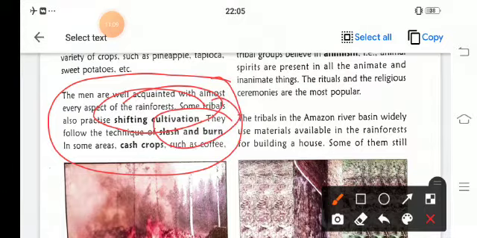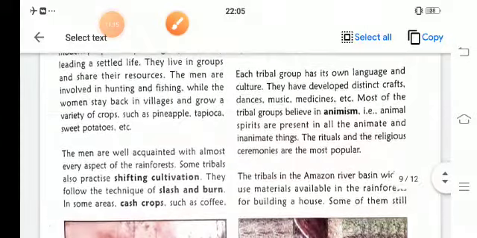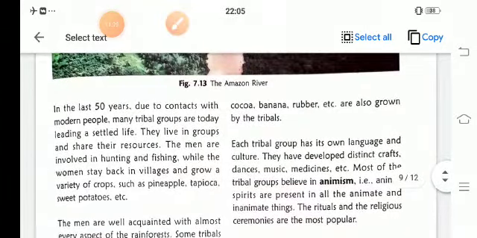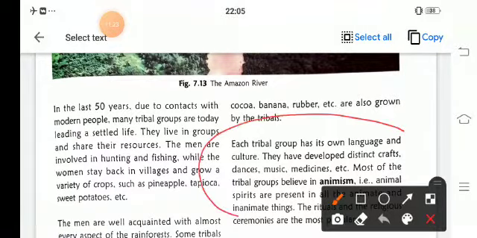This technique is slash and burn in some areas. Cash crops like coffee, cocoa and rubber are grown there, and each tribal group has its own language and culture, and they developed distinct crafts, dance, music, medicines, etc.